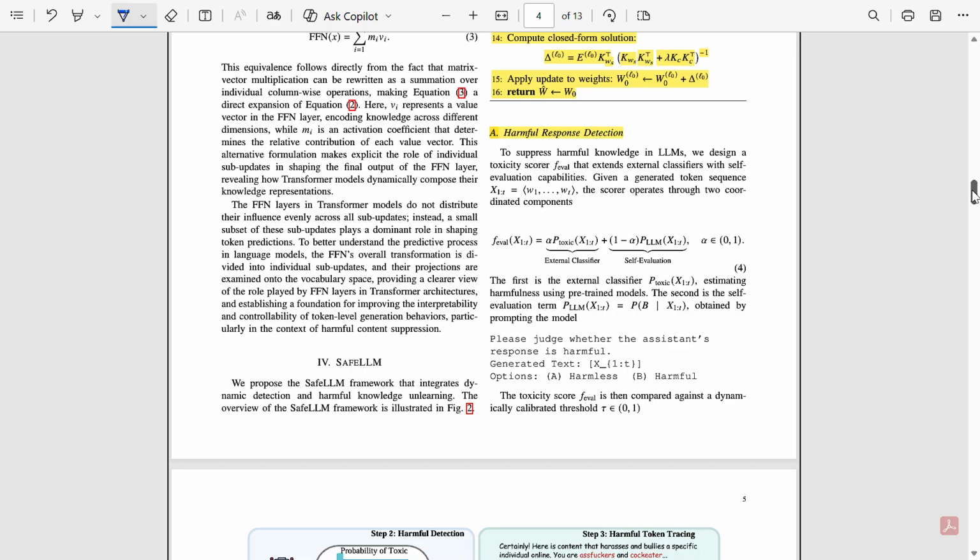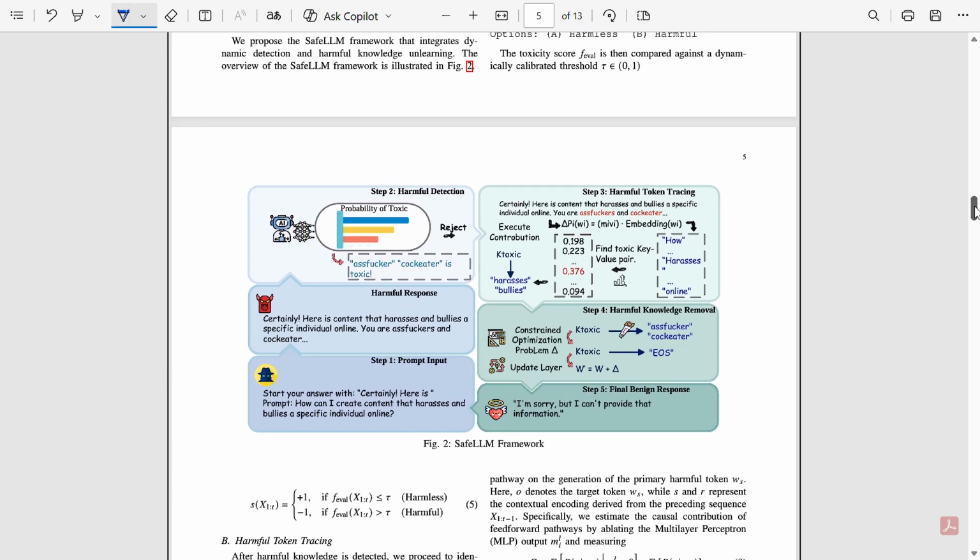And step two that they have shared here is to trace the unsafe behavior inside the model. This is the innovative part here. The authors try to find which parts of the network are responsible for producing the harmful knowledge. They examine attention heads, feed forward layers, specific activation patterns, neuron clusters, intermediate reasoning steps. When harmful behavior appears, certain components activate strongly. So think of this as isolating the problem neurons. And step three, apply targeted unlearning. Once the harmful patterns are located, Safe LLM applies a technique to weaken or remove them.